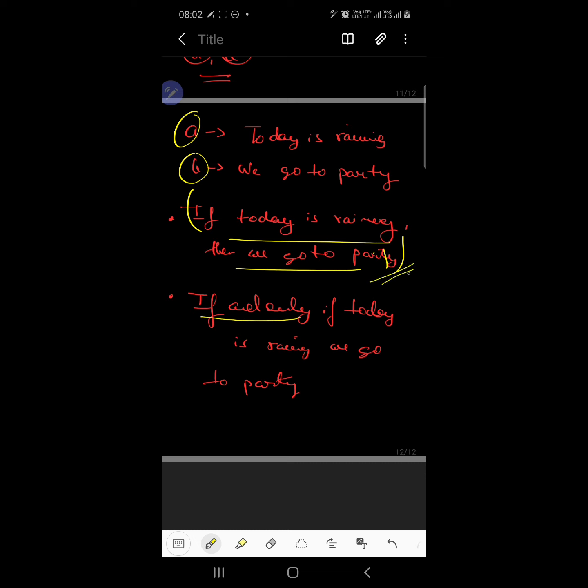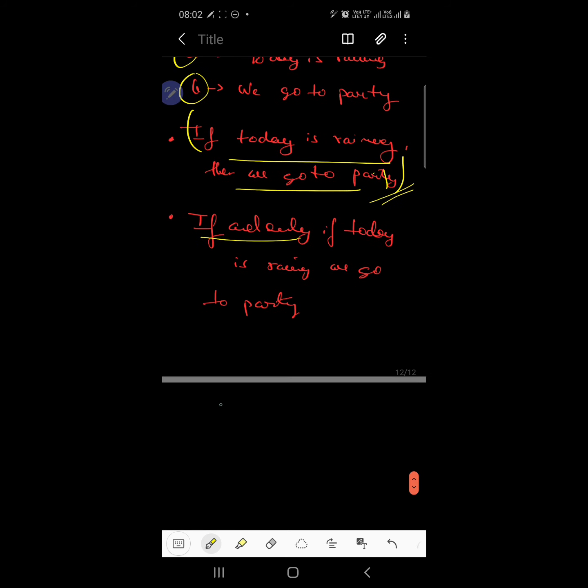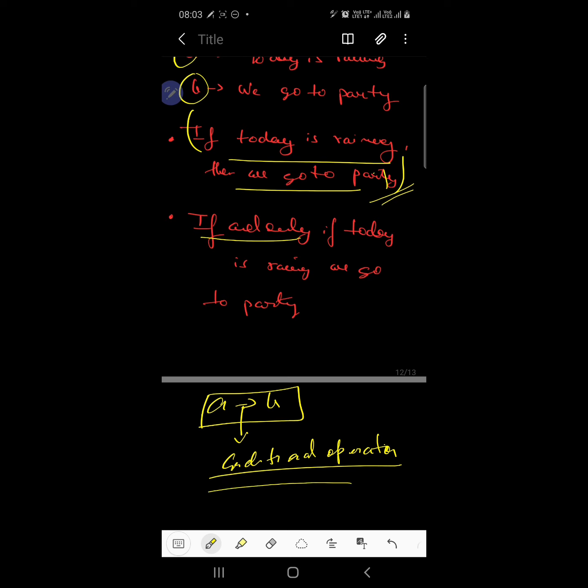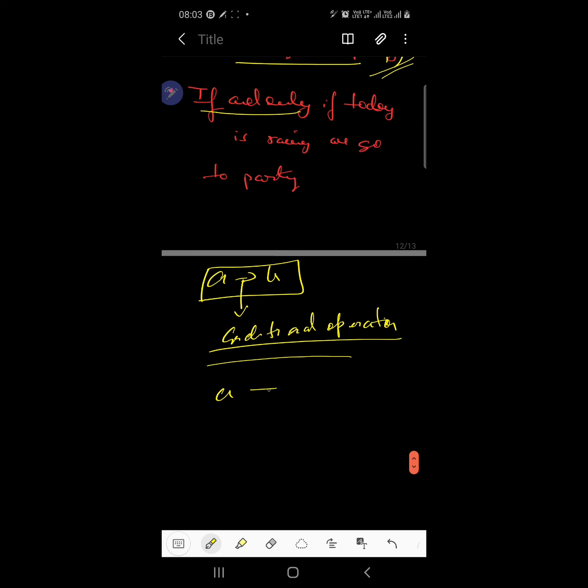So the first propositional joining is known as a conditional joining. Okay, understood? This symbol is known as a conditional operator. When we join two propositions using if and then, we join them using this conditional operator. And when we join two statements using if and only if, we call it the biconditional operator. It is not given as a single arrow but as a double arrow. Let's correct it. It's given like this. This is called a biconditional operator.